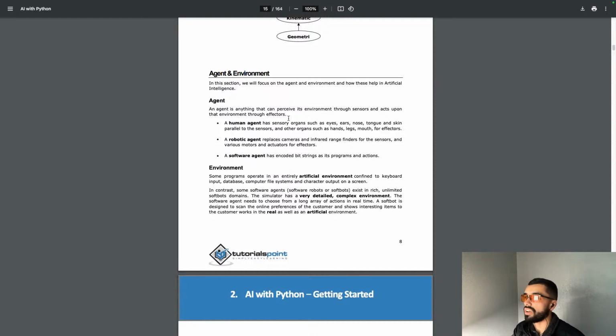The simulator has a very detailed, complex environment. The software agent needs to choose from a long array of actions in real time. A softbot is designed to scan the online preferences of customers and show interesting items to customers. It works in a real as well as an artificial environment.